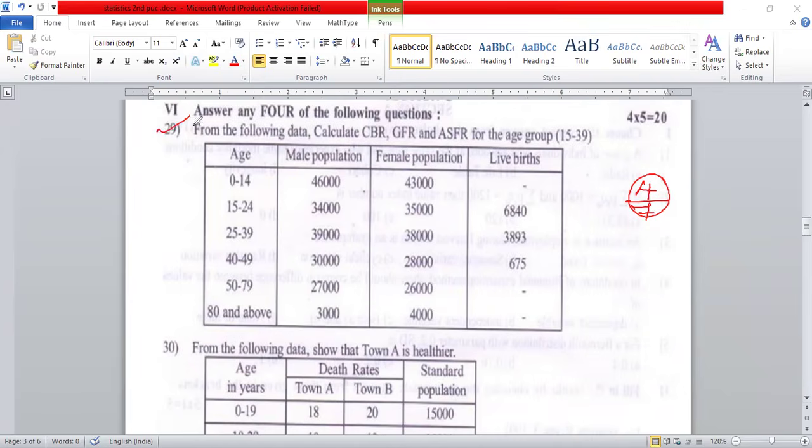You people are saying now, the 29th question and 30th question come under vital statistics. But in the final annual examination, there is no vital statistics 5-mark question. So all of you remember, only for the sake of the midterm exam. So you will get 2 5-mark questions. Look at that here, they give CBR, GFR and ASFR for the specific age group.